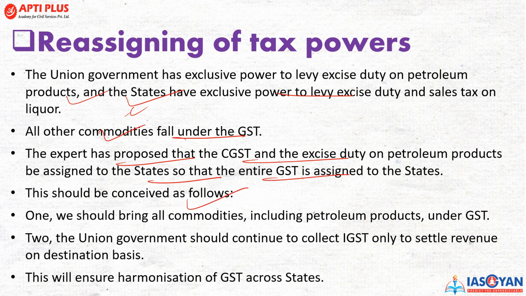Now, this should be achieved in the following way. One, we should bring all commodities, including petroleum products, under the GST so that the states could also have a share. And second, the union government could continue to collect the IGST only on the settled revenue on a destination basis. This will ensure the harmonization of the GST across the states.